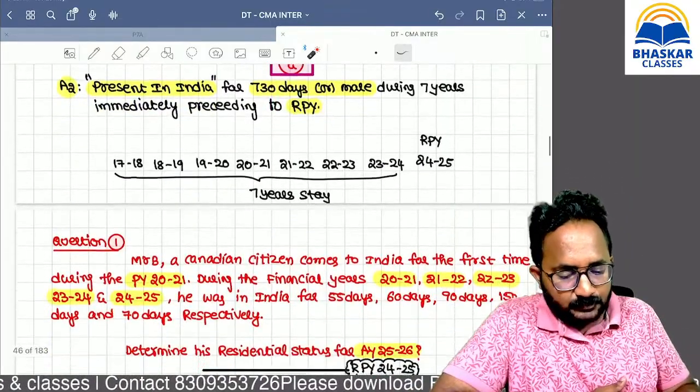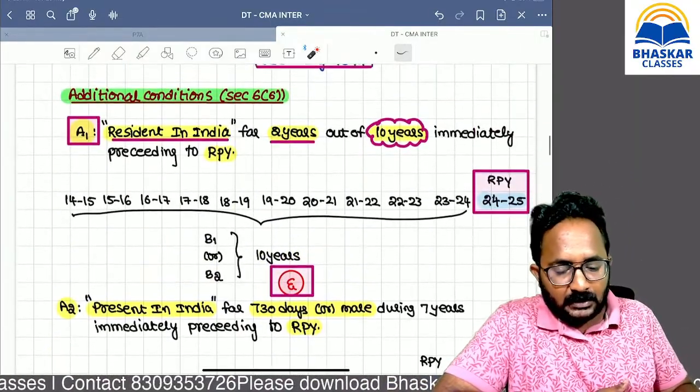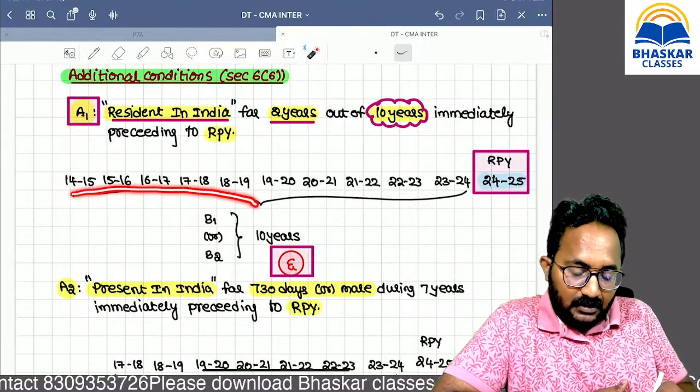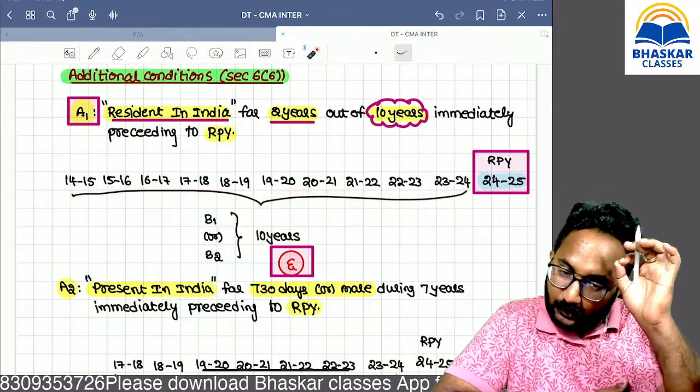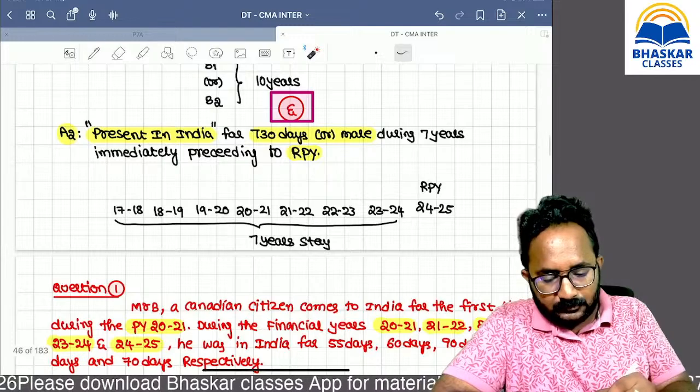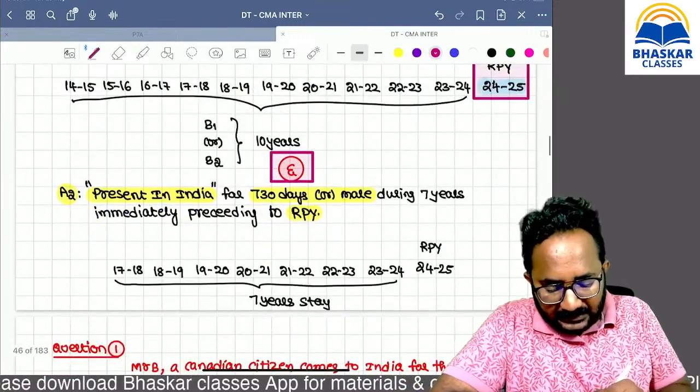Now, A2. For doing the A1 checking, how many years of data is required? 10 years of data is required. They will provide it in the exam. Now, A2 is nothing but additional condition 2.